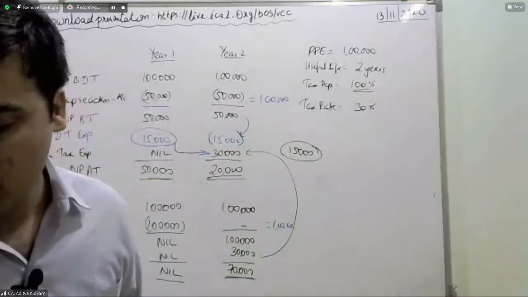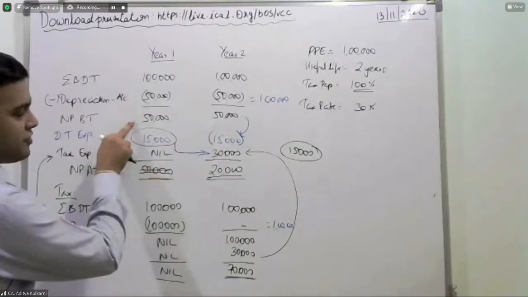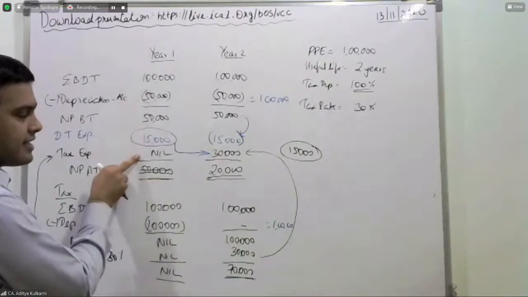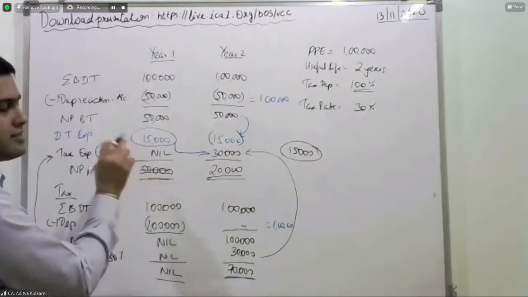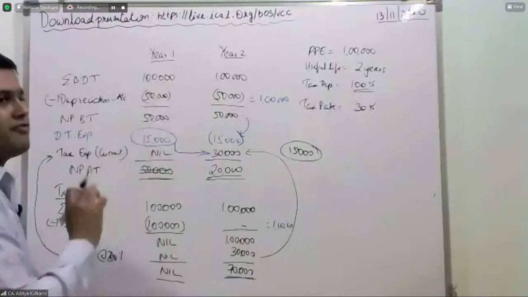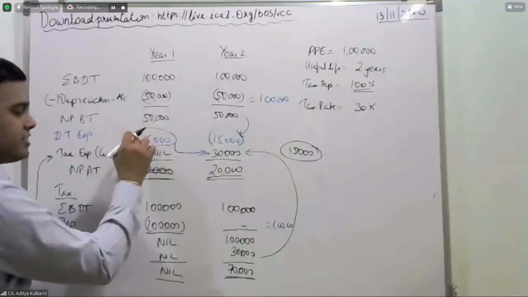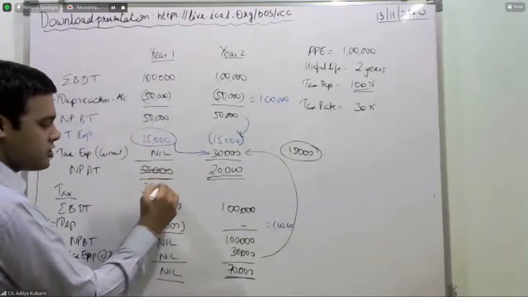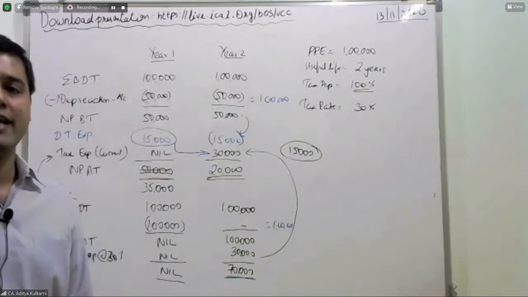So now for your financial statements presentation, 50,000 minus current tax expense. This is current tax, this is 0. But there is a deferred tax liability of 15, so that you will subtract. So 50 minus 15, you will show a net profit after tax of 35,000 in your financials.